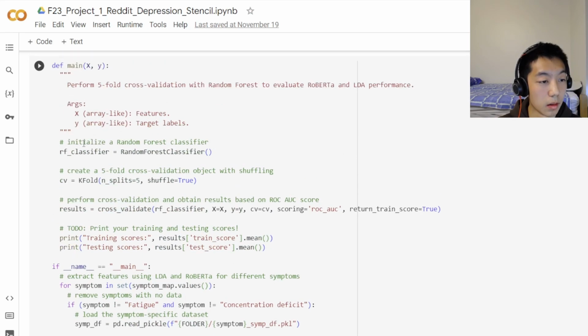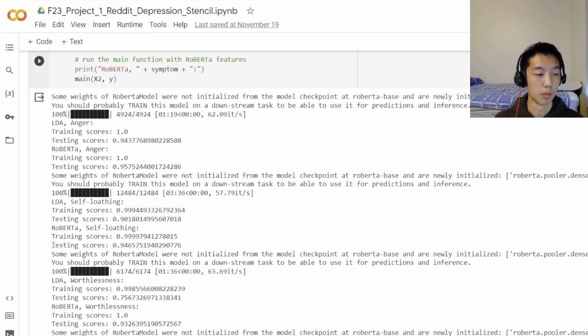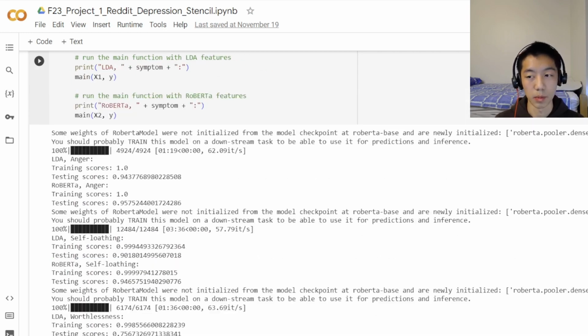And then once this is done, we'll be getting results from the classifier. And you can see some examples of what the results will look like. And then we compare these testing scores to the ones that the authors found in the paper.